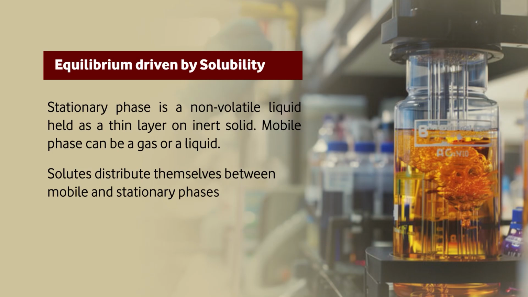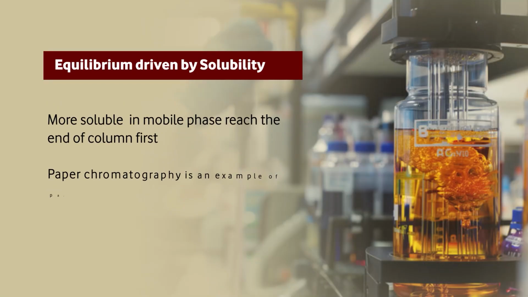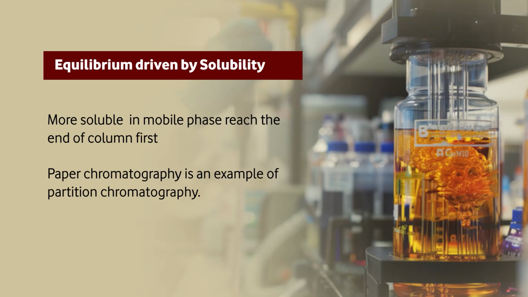That non-volatile liquid layer will have an affinity for the components. If components are more soluble in that non-volatile liquid layer, they will stay there and move slowest. If they are more soluble in the mobile phase, they will move fast. So components more soluble in the mobile phase reach the end of the column first, and the solutes will distribute accordingly.